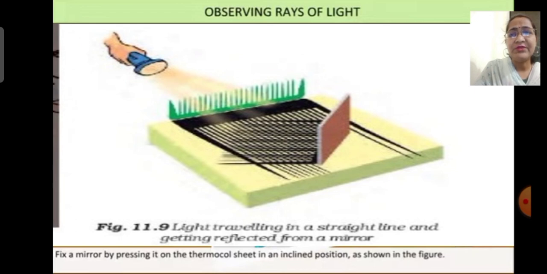Keep this arrangement in sunlight or send a beam of light from a torch through the comb. What do you observe? Do you get a pattern similar to that shown in the figure? Yes, we can see the pattern which is shown in the figure. We see that the light filtered through the comb moves in a straight line, and then the light is reflected by the plane mirror and forms a net-like pattern. This activity gives us an idea of the manner in which light travels and gets reflected from a mirror.